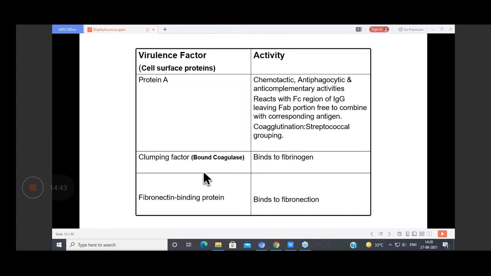So this clumping factor, also known as the bound coagulase, reacts with the fibrinogen. It binds with the fibrinogen and causes clumping of the cocci. Then another important one is fibronectin binding protein. This also binds to the fibronectin. So these are the cell wall factors.